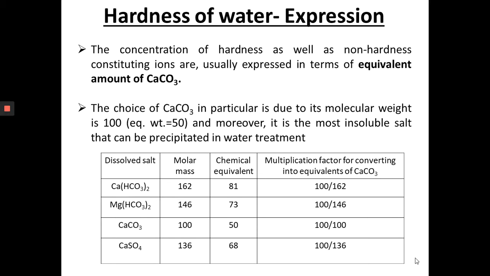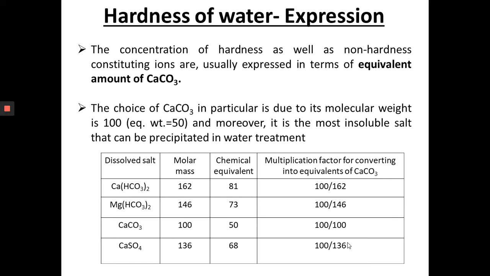So how do we convert the normal compounds into equivalents of calcium carbonate? It is simple. Take calcium bicarbonate: its molar mass is 162 and its chemical equivalent is 81.